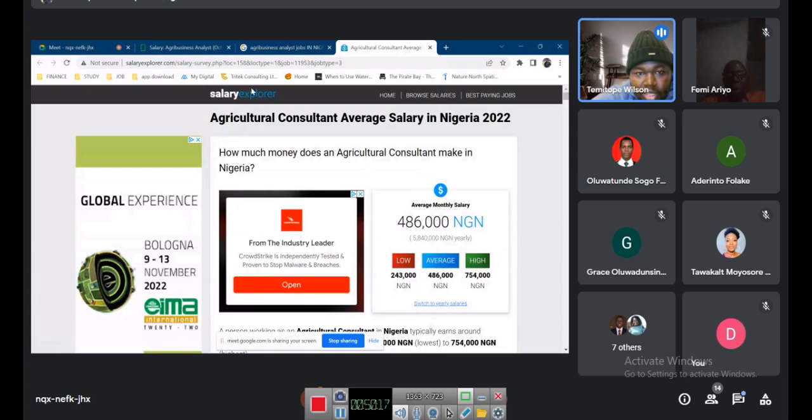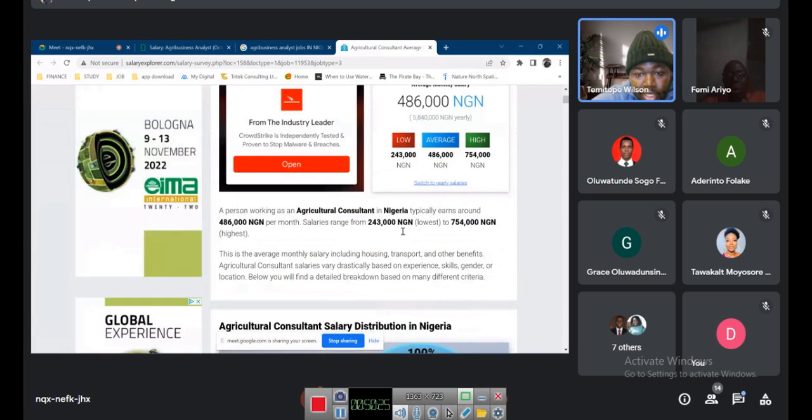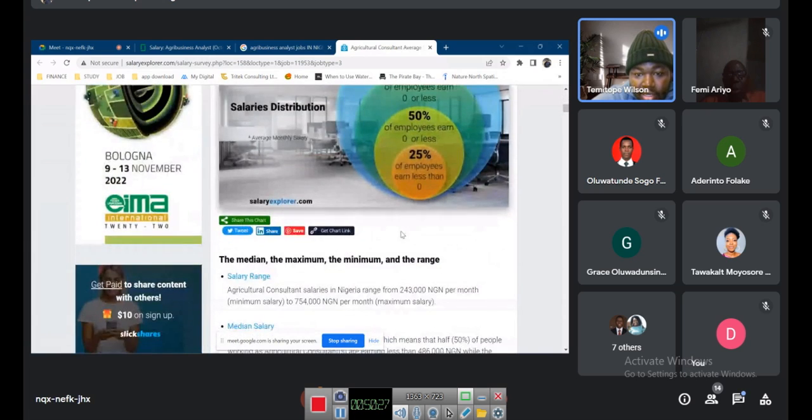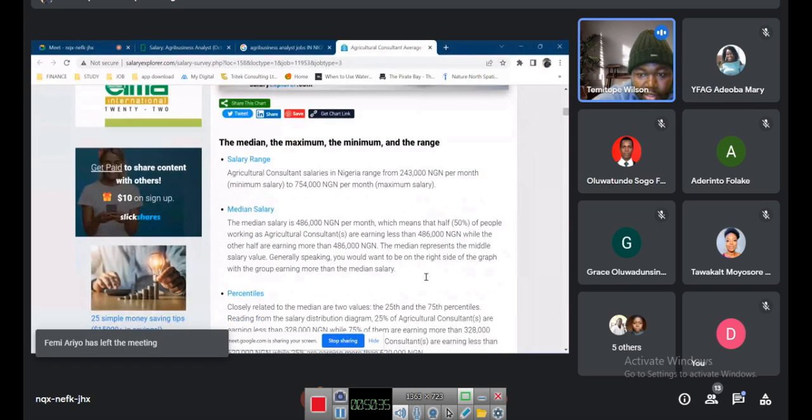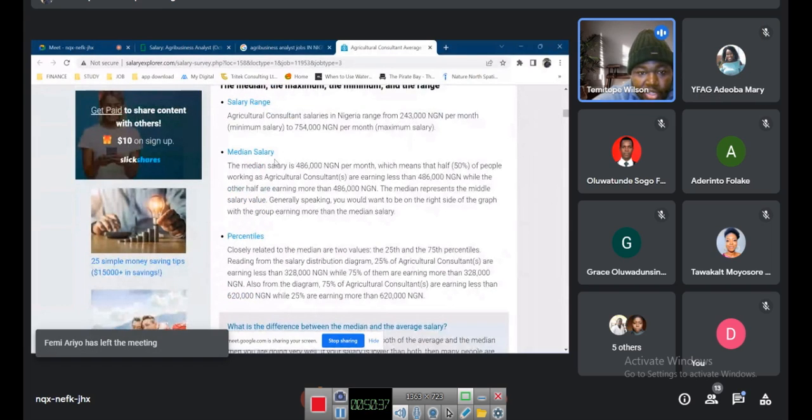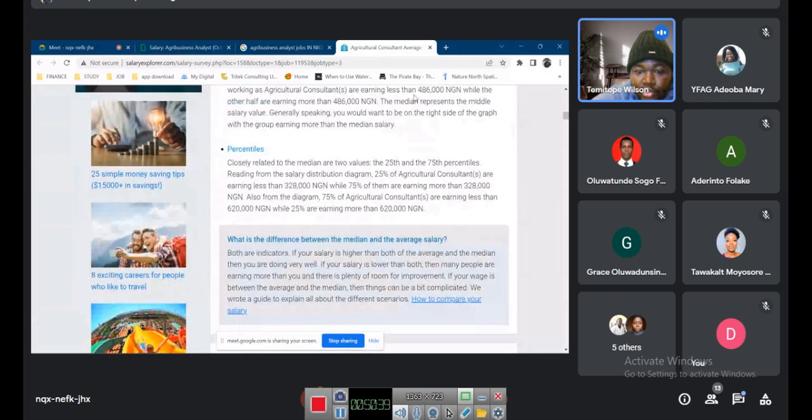So this is Salary Explorer. It says the average monthly salary is about 886,000 naira for people who are agri consultants, agri analysts and all that. So you've got a minimum salary and a maximum salary. They can't pay you below 243,000 is what it's trying to tell you. Then the median salary, the percentile and so on.